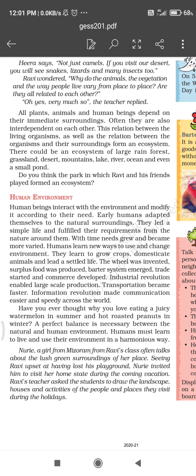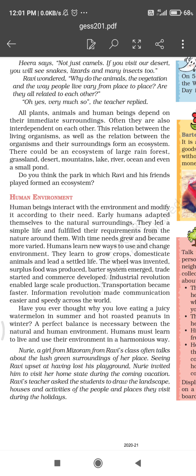So Nuri invited Ravi to come to her hometown Mizoram, because Mizoram is full of natural beauty. So she invited Ravi to come to Mizoram in her next vacation to see the beauty of nature or see the environment of nature.